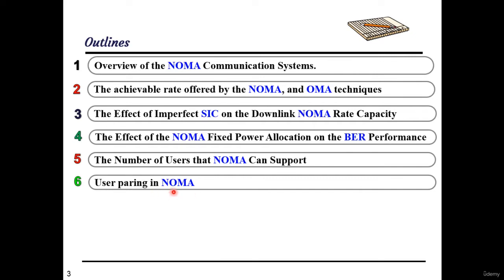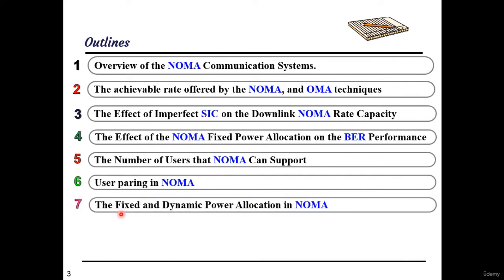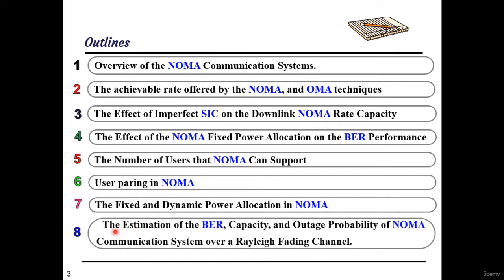User pairing in NOMA. The fixed and dynamic power allocation in NOMA. And finally, the estimation of the bit error rate performance and capacity and outage probability of non-orthogonal multiple access communication system over a relay feeding channel.